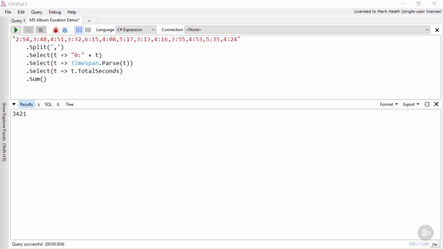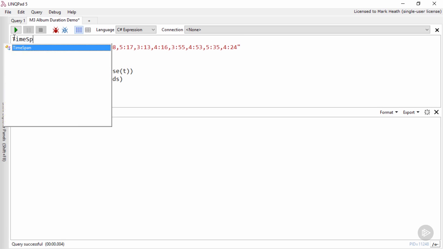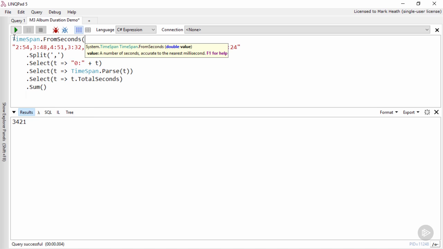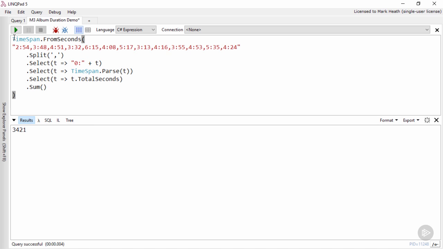But of course, to do this, we unfortunately can't easily add a call to TimeSpan.FromSeconds onto the end of our pipeline, because it's not an extension method like the LINQ methods are. And so we lose this nice fluent method chaining syntax and have to put it at the beginning. And when we do that, we can see that the album is just short of an hour long.